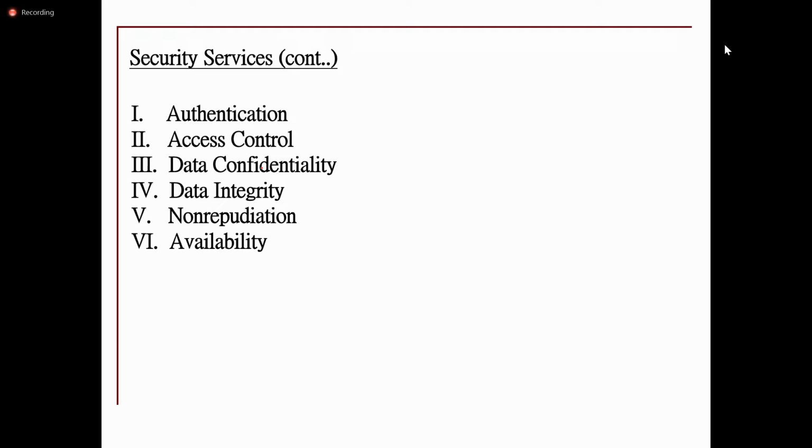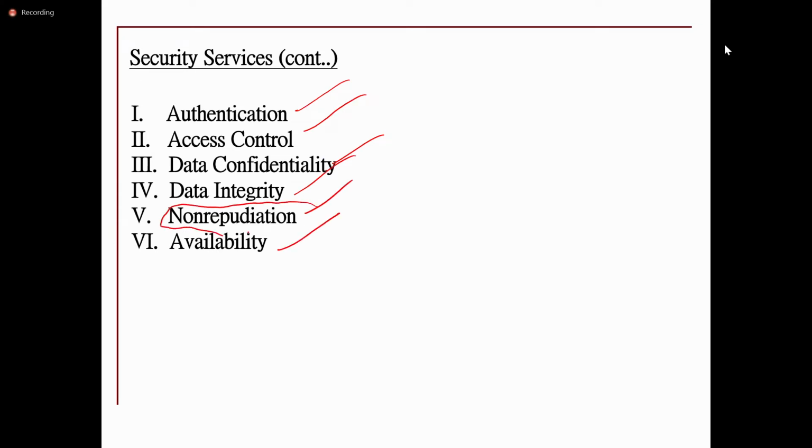And it provides confidentiality, that is, whether any unauthorized person is accessing the data or not. Like this, it provides security services. So these are the security services.